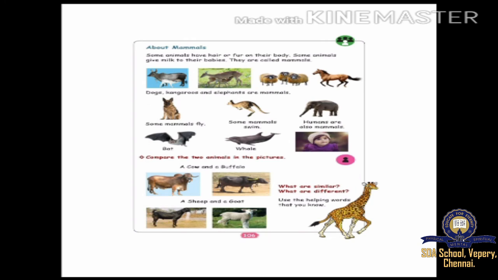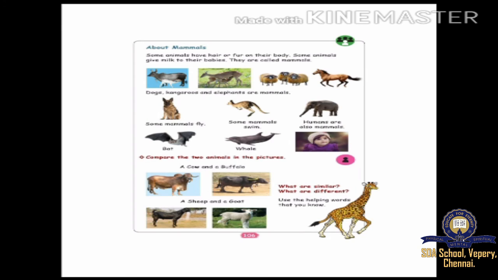Okay. Next one. Compare the two animals in the picture. A cow and a buffalo. See the two cows. It is a little bit different, but both are cows only. The cow on the left side has a hump. The one on the right side does not have a hump. See the horns. See the shape of the body. It is a little bit different. But both are cow and buffaloes.